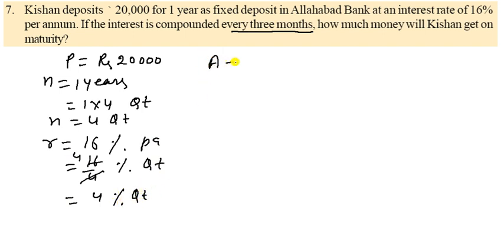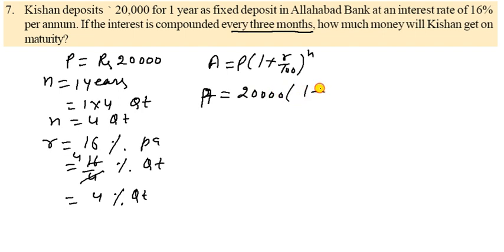Now apply the formula. The amount is P into 1 plus R upon 100 to the power n. Amount is what we want to find. P is given as 20,000, and 1 plus R is 4 upon 100, and to the power how much?